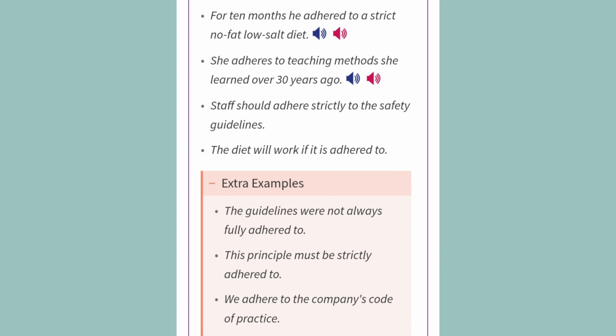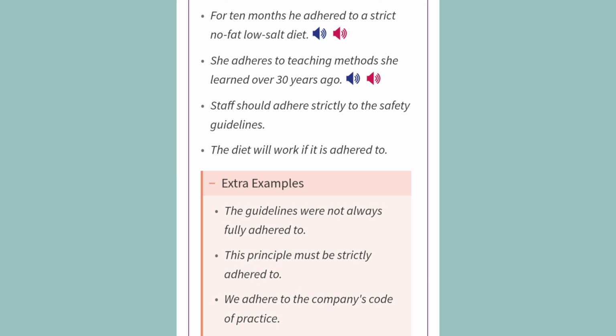Examples. For 10 months he adhered to a strict no-fat, low-salt diet. She adheres to teaching methods she learned over 30 years ago. Staff should adhere strictly to the safety guidelines. The diet will work if it is adhered to.